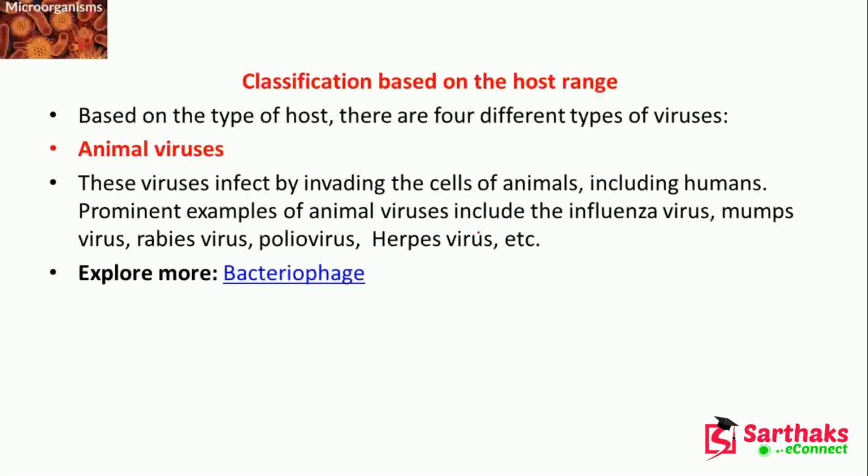And classification based on the host range. Now, there may be different types of viruses based on the host. First is the animal virus. The virus infects by invading the cells of animals, including humans, and prominent examples of this animal virus include influenza virus, mumps, rabies virus, polio virus, herpes virus.